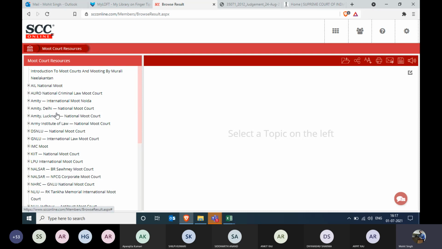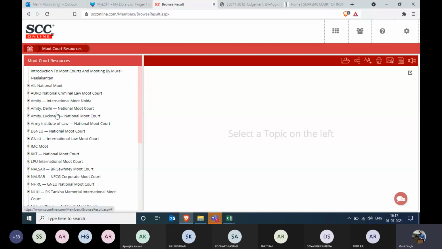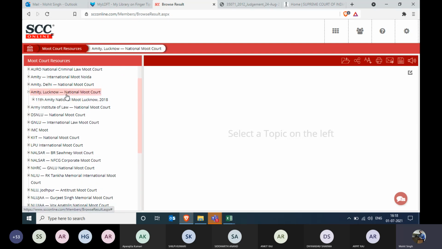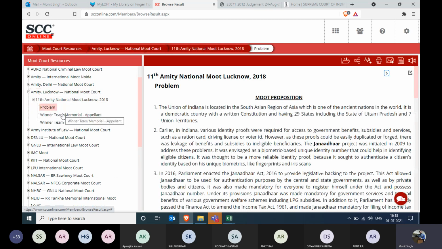So we have sponsored different moot court competitions lately, and that is why our list is huge. We have MIT Delhi, Lucknow, and I guess MIT Patna will also get included over here soon. And yes, if you click on any one of them, let's say we click on MIT Lucknow, we click on a moot court competition, you get to see the memo, moot court problem.